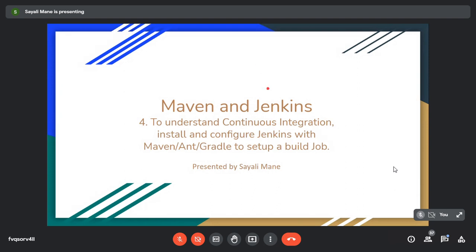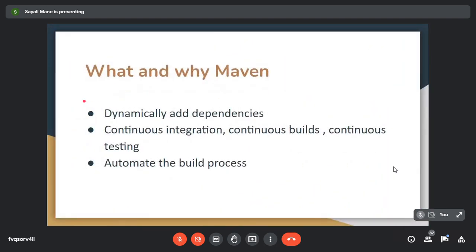I'll go to the next slide. This one we have already learned in the previous lecture: what and why Maven. So why Maven? Because it dynamically adds dependencies. It helps in continuous integration, continuous build, and continuous testing, and it automates the build process. So these 3 points are very important. So for these 3 features, we need Maven. Okay, now next one